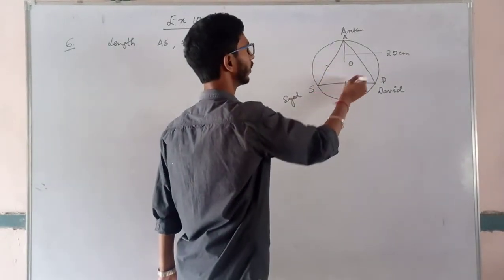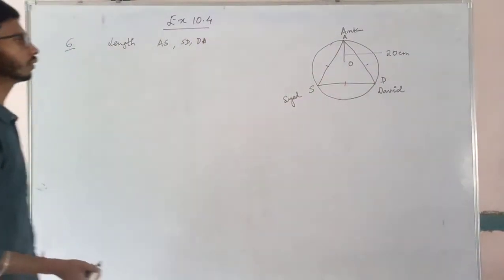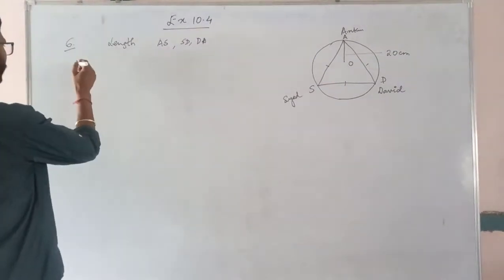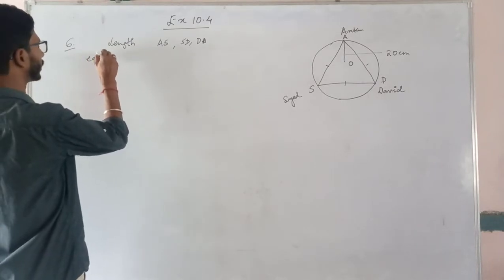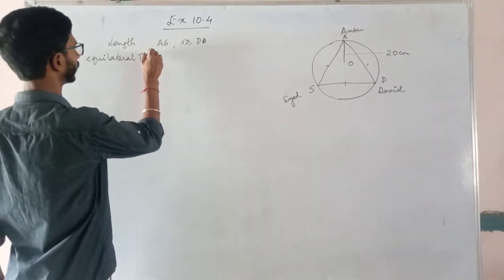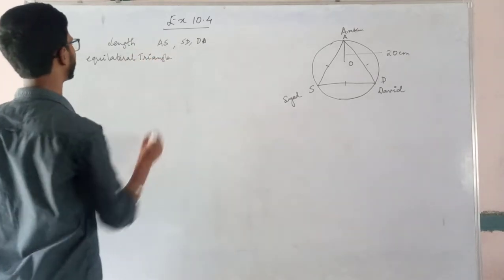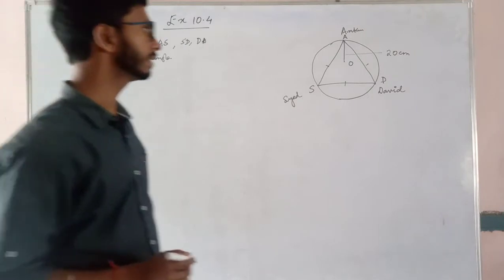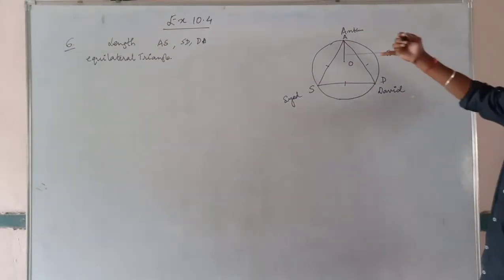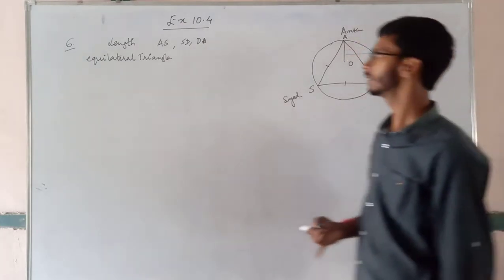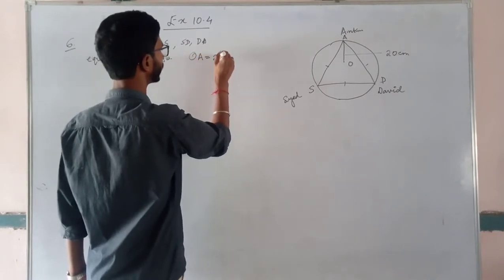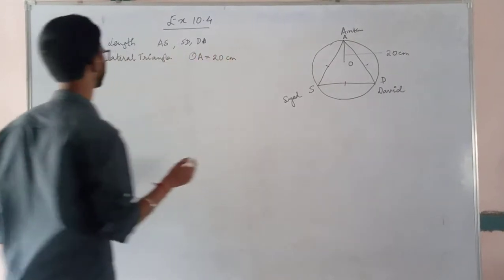as all are the same, the length of all these three sides. As you can see, this is a triangle with all sides the same. If a triangle has all sides equal, we call it an equilateral triangle. Now the radius is given to us, so we can write OA equal to 20 centimeters.